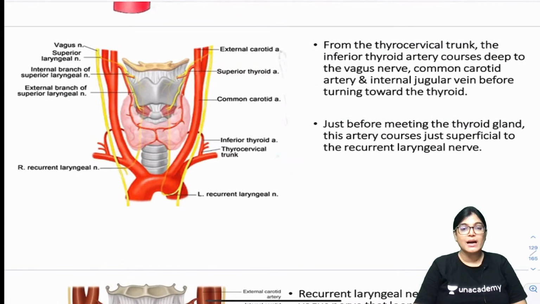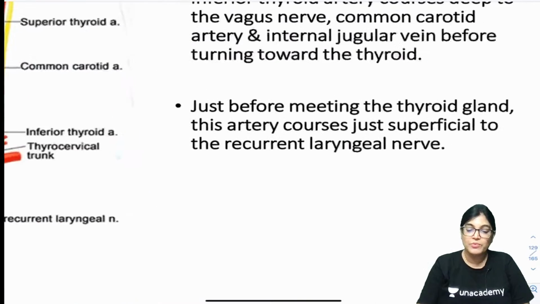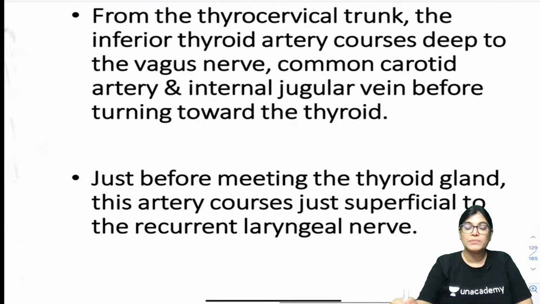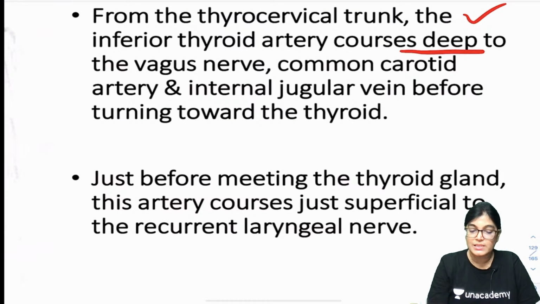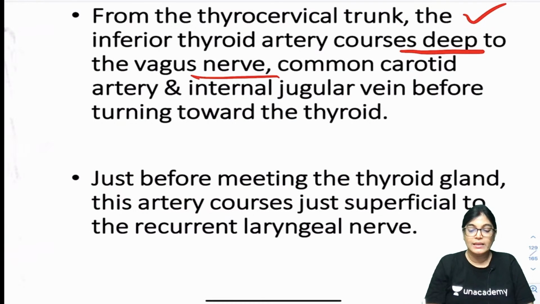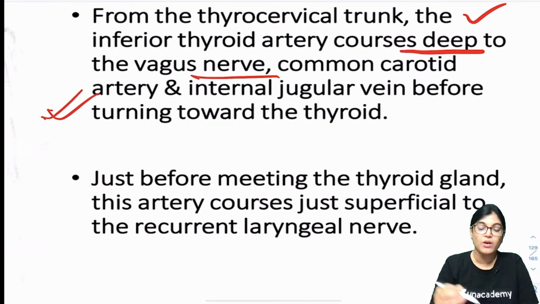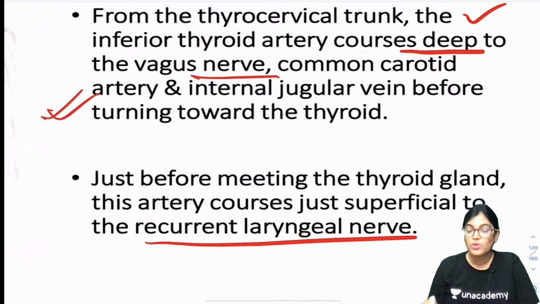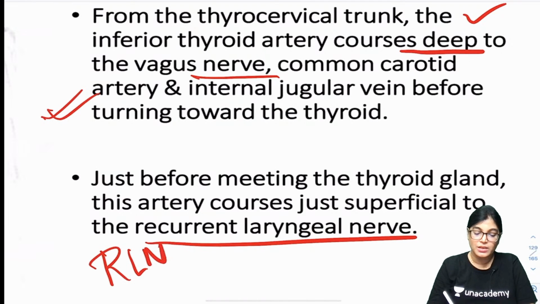Now the next diagram is beautifully showing you the relation of nerve and artery. Before that, firstly you read the explanation. From thyrocervical trunk, the inferior thyroid artery arises, courses deep to the vagus nerve, and goes towards the basal aspect of the thyroid gland. Just before meeting the thyroid gland, it lies in close relation to which nerve? Recurrent laryngeal nerve. So, this is the reason recurrent laryngeal nerve is the correct answer.